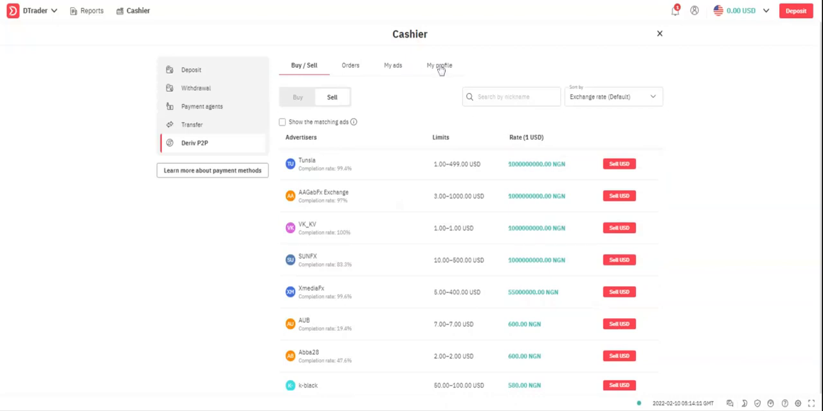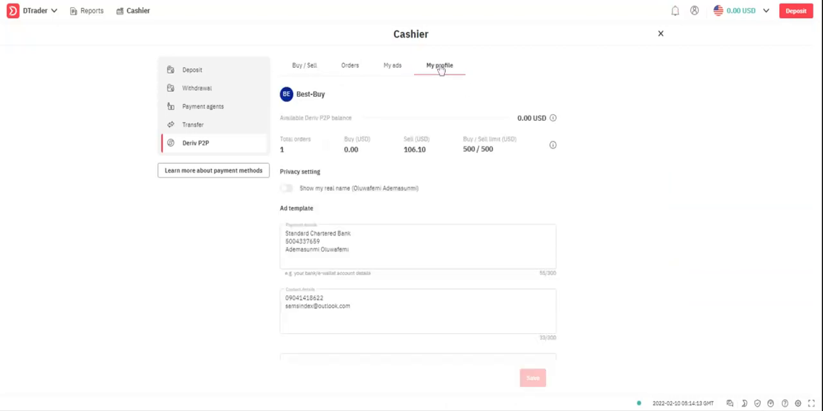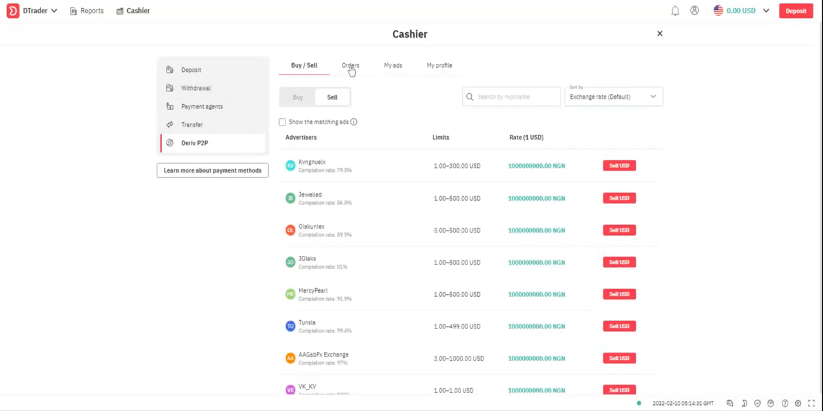So this is how you can set your profile. First of all, you have to register for P2P. You are here to do that. It asks you to verify your ID and then set your username. So you put the ID, then wait for them to verify it. Then you put your username there. So after that, you'll be able to do all this.